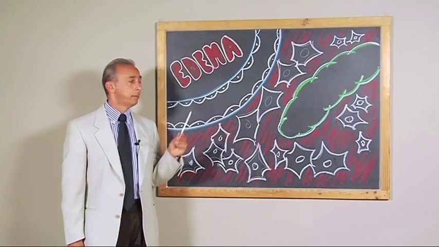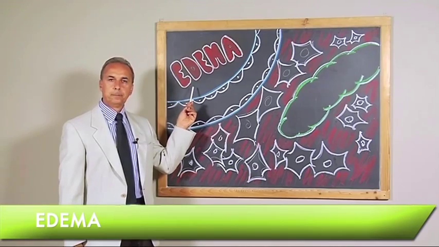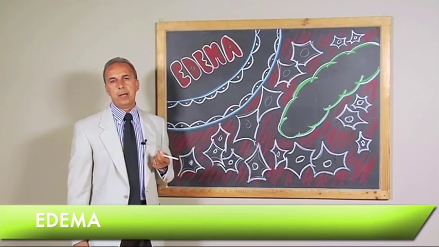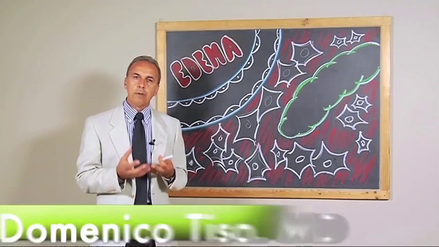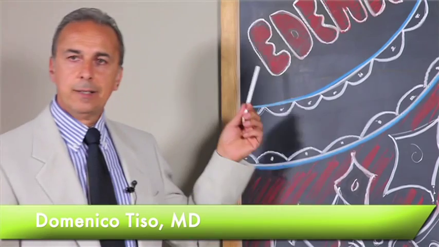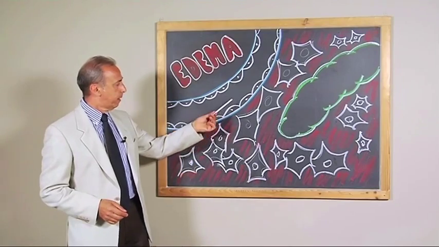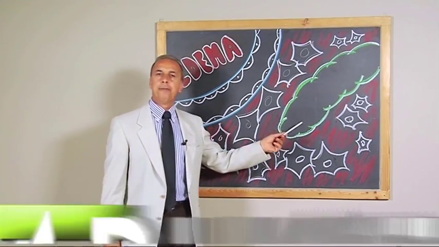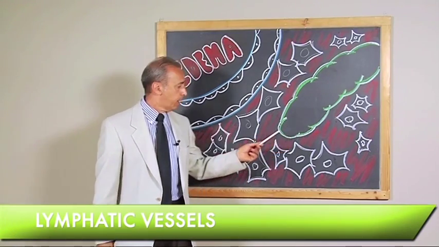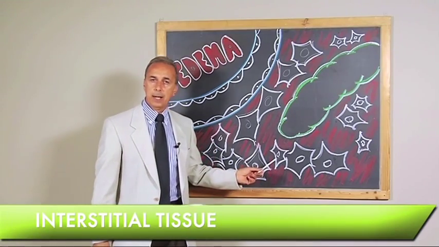We are here today to talk about edema. First of all, it is very important to know which are the body districts involved in the edema genesis. They are three: the capillaries, the lymphatic vessels, and the interstitial tissue. What is their role in the edema genesis?